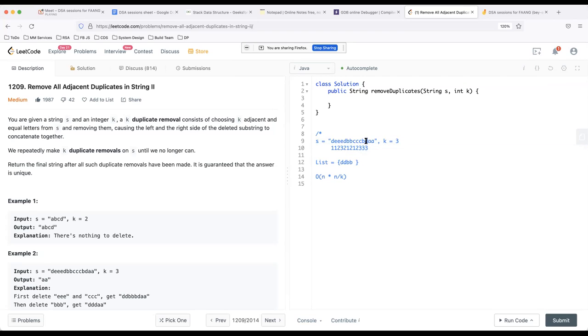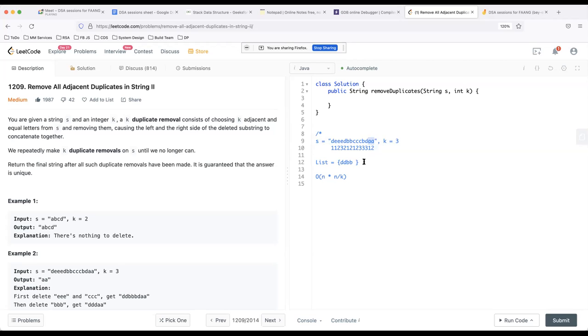As soon as the frequency becomes 3, I remove all these characters, and it becomes totally empty, and finally we have A and A. We don't have anything left in the string now. So the frequency of A will be 1, then the next frequency will be 2, and we stop. And finally we get AA as the answer.